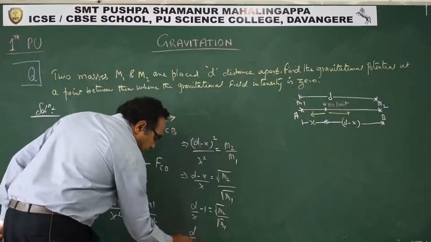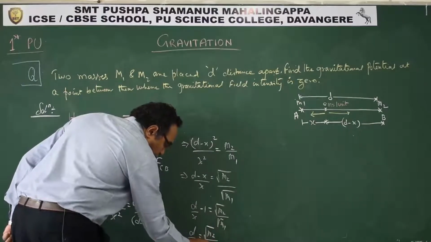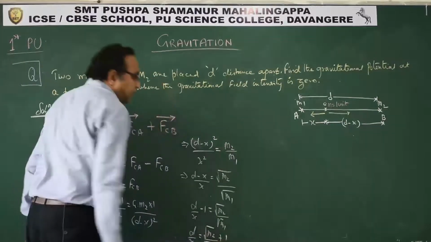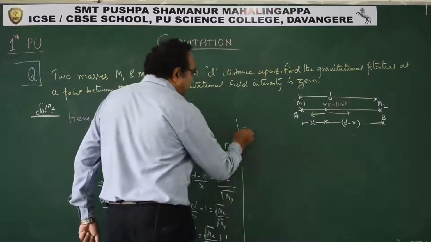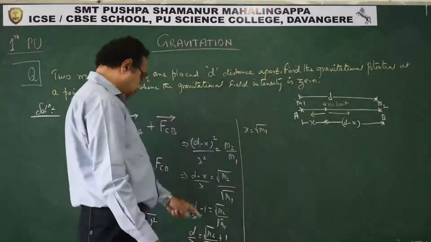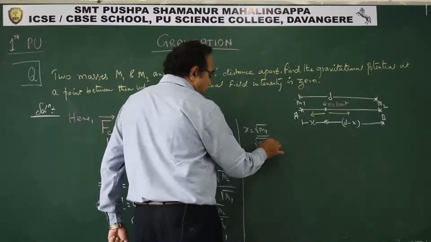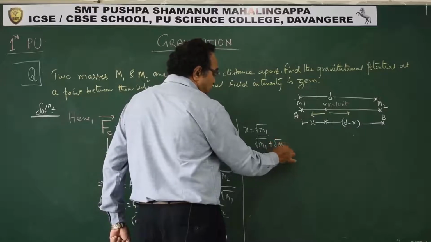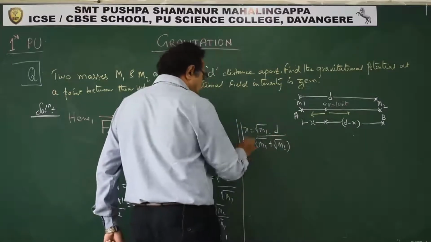So you get D by x is equal to root of M2 by root of M1 plus 1. Further, if you simplify, you will get x as root of M1 upon (root of M1 plus root of M2) into D. This is what you will get as x.